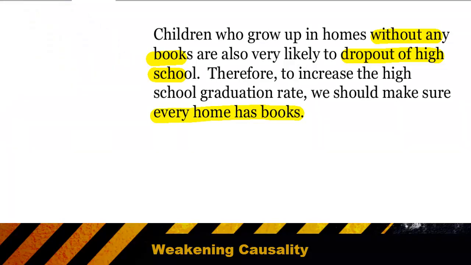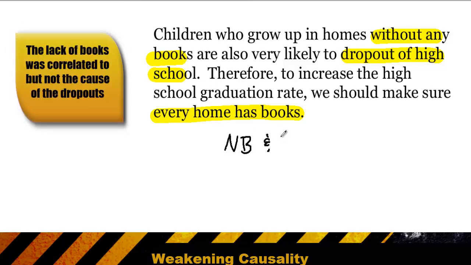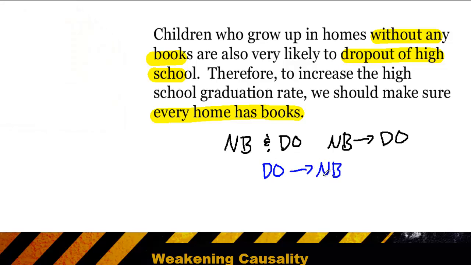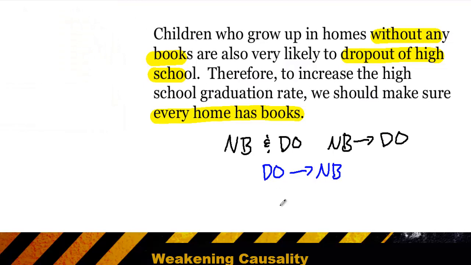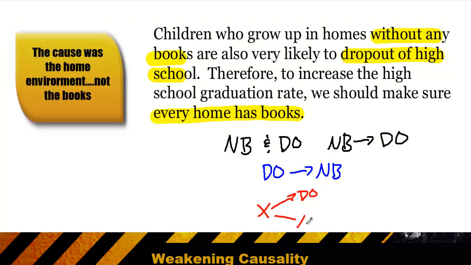The reason is the causality was wrong. They observed that we have no books and we have dropouts. Therefore, we think the no books are causing students to drop out. Like all causality problems, there are two potential weaknesses. One, it could be that the order is wrong. In this case, that would be the dropouts are somehow causing people to have no books. That doesn't make a lot of sense in this case. But the other option is that there's some other outside factor that's causing dropouts and causing no books.